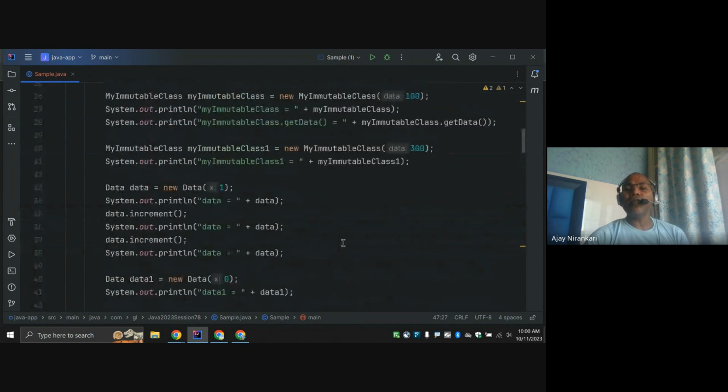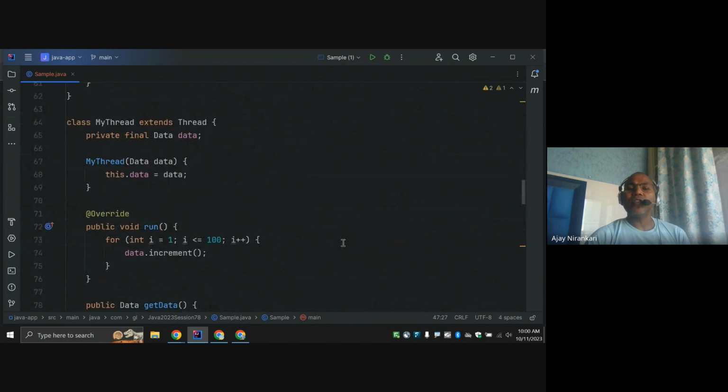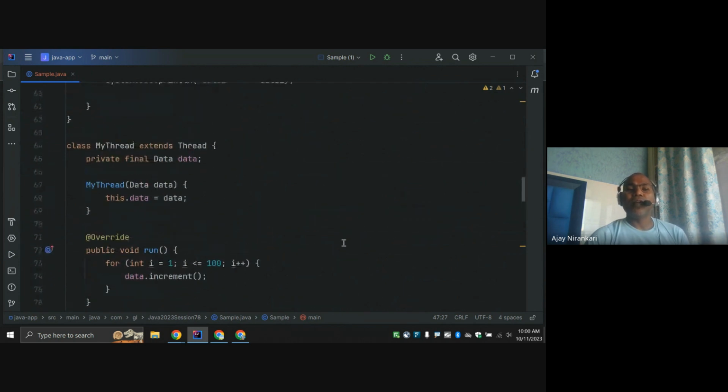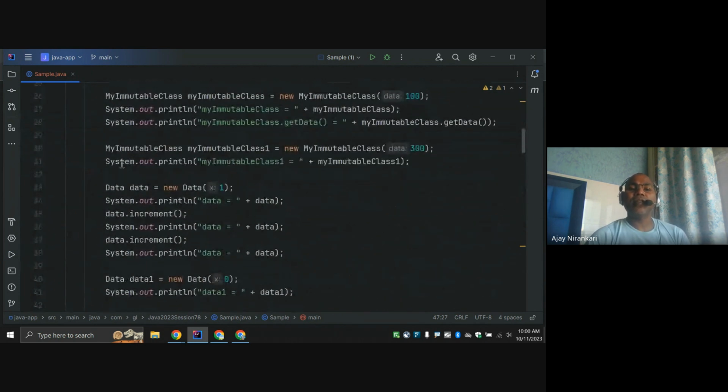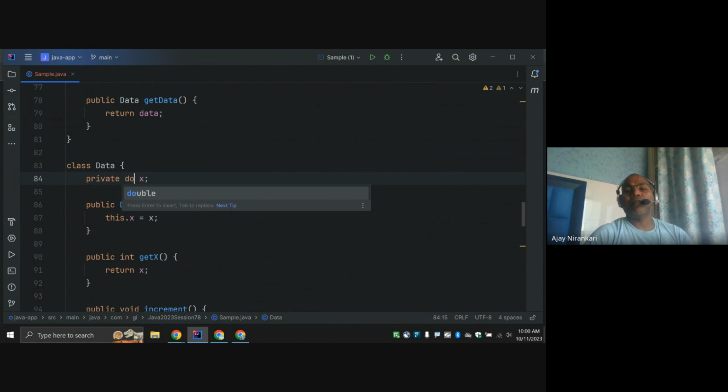It's okay till now. Now I just change one thing here. In my data class, I changed from integer to, let's say, double.